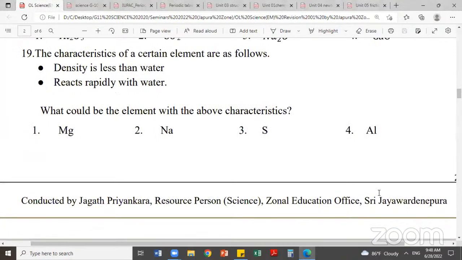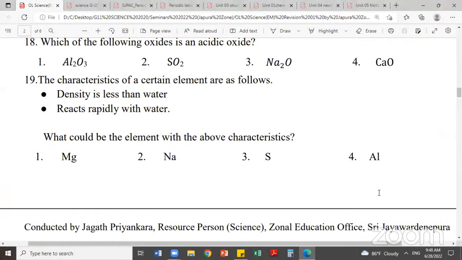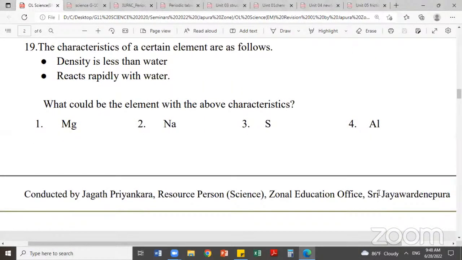So let's move on to question number 19. Characteristics of certain element given below. Very easy. So this is a very simple question. Any volunteers? Now give me the answer for the 19th MCQ. Density is less than water, rapidly reacts with water. Yeah, Vihangaranmini, yes. What is the answer?